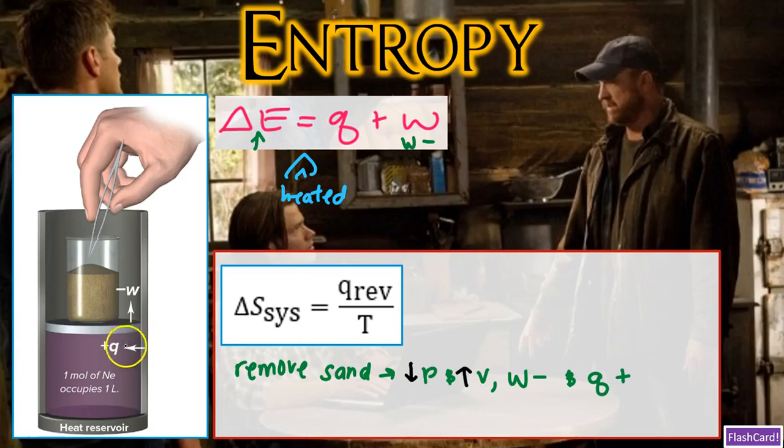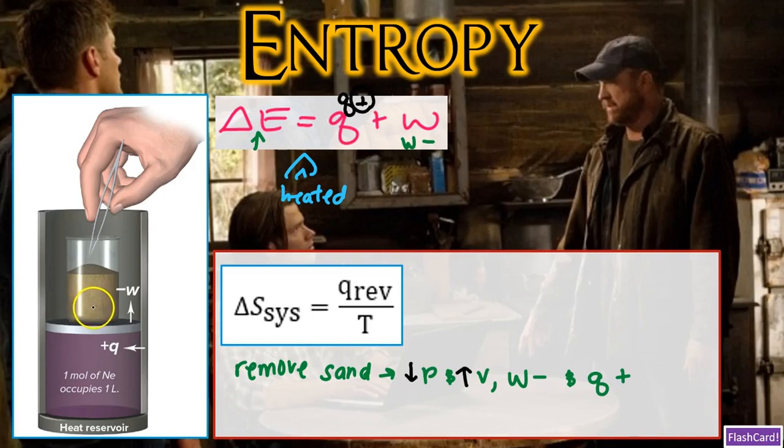Where is it going to absorb the heat from? The heat reservoir, okay? That means we're going to get a positive Q value. So work is going to be done by the system and be negative, and our Q value is going to be positive. With each grain of sand removed, the expanding gas absorbs another tiny increment of heat. And this process simulates a reversible process, or specifically reversible expansion. The question then becomes how?